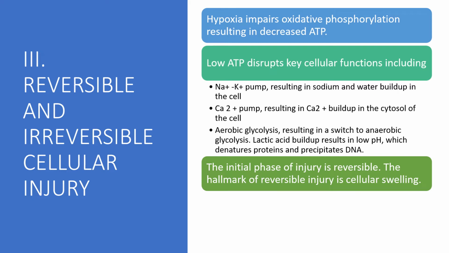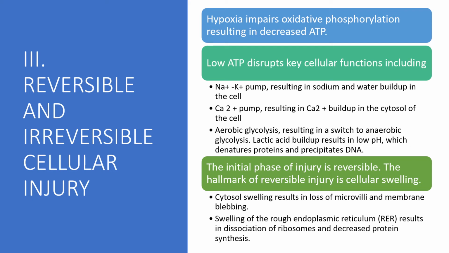The initial phase of injury is reversible. The hallmark of reversible injury is cellular swelling. Cytosol swelling results in loss of microvilli and membrane blebbing. Swelling of rough endoplasmic reticulum results in dissociation of ribosomes and decreased protein synthesis.